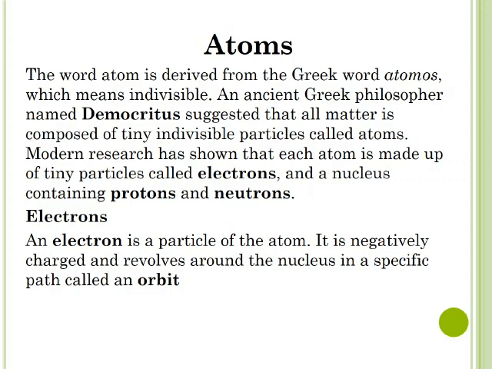An ancient Greek philosopher named Democritus suggested that all matter is composed of tiny indivisible particles called atoms. Modern research has shown that each atom is made up of tiny particles called electrons and a nucleus containing protons and neutrons. Electrons. An electron is a particle of the atom. It is negatively charged and revolves around the nucleus in a specific path called an orbit.